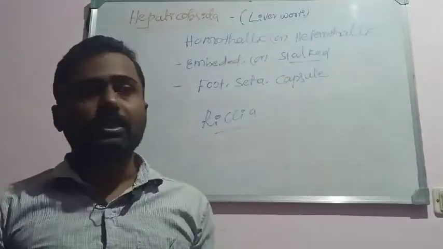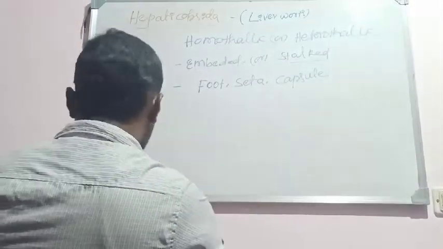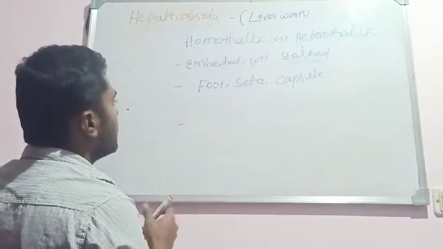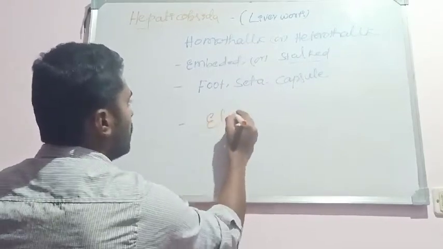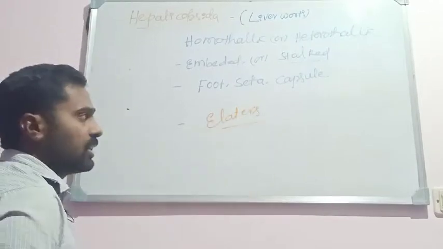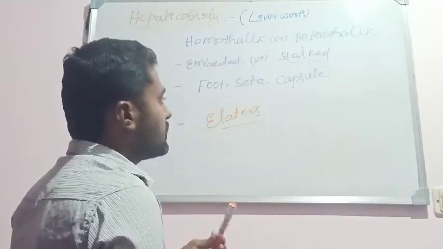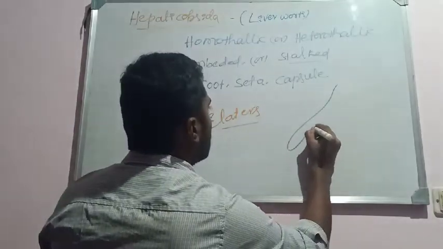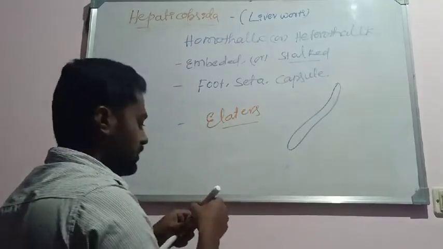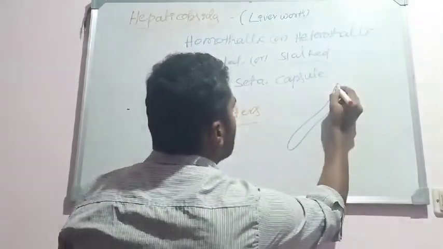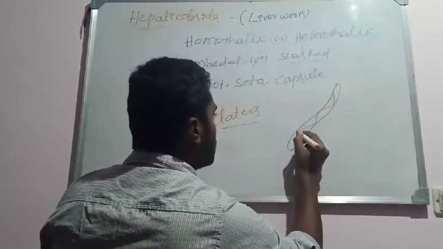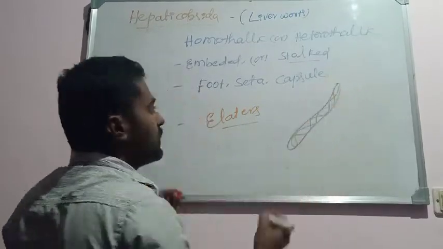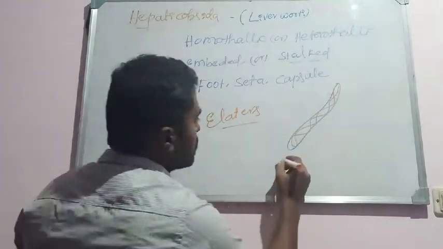Okay, another important thing: the capsule bears structures known as elaters. See here, elaters are elongated, ribbon-shaped structures and possess bands within them. Within the elater we can see a band. We can see the bands like this. Such elaters are said to be true elaters.